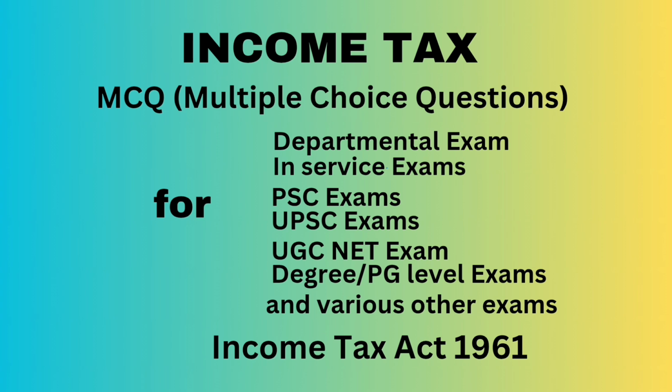Question number 48. Raghav is a non-resident living in Sydney. For the previous year 2023-2024, he receives rupees 25,000 rental income from his house in Pune. He had sold his property in Chennai to his friend Ramesh, who also resides in Sydney, for rupees 75 lakh.